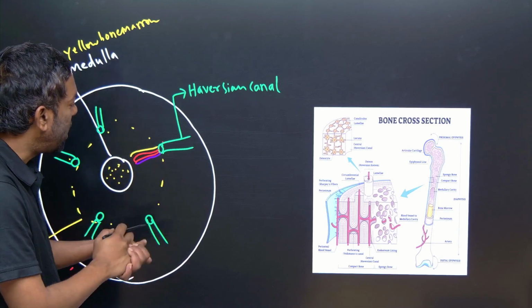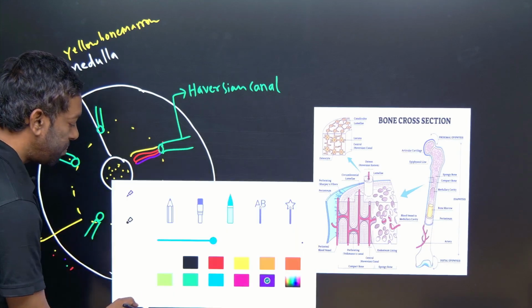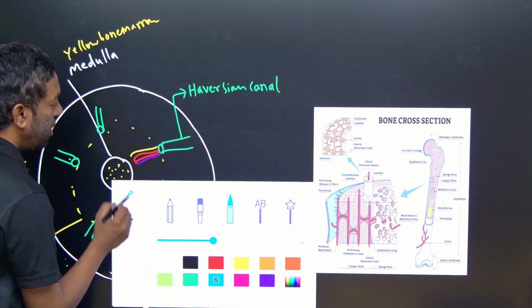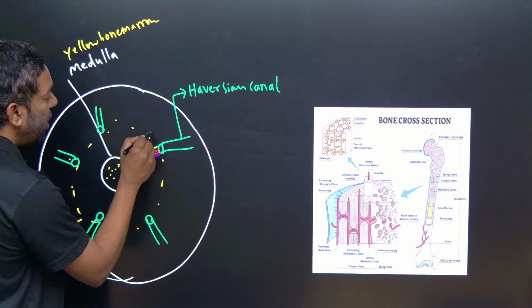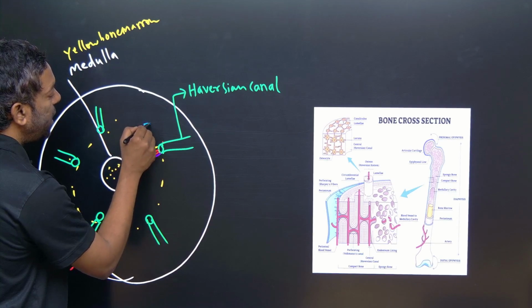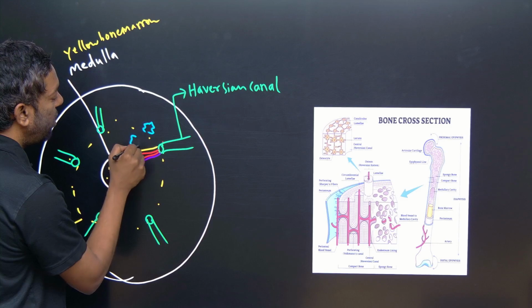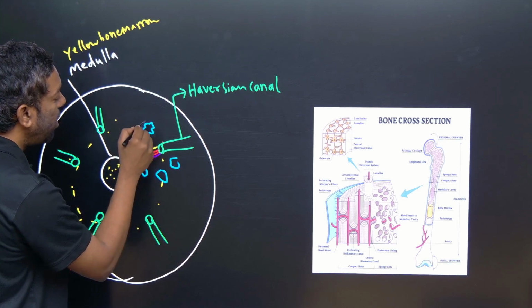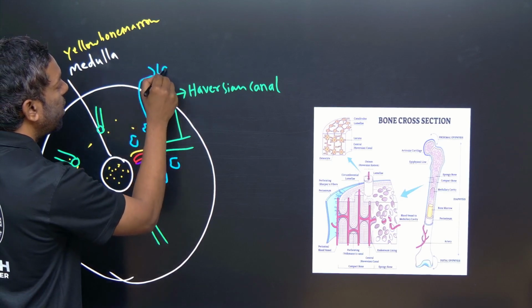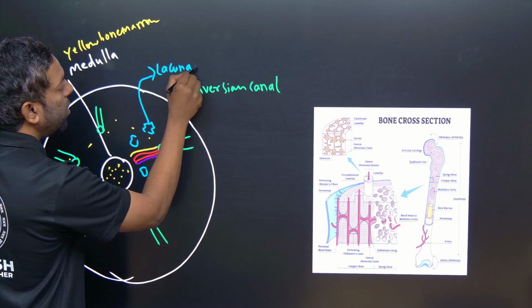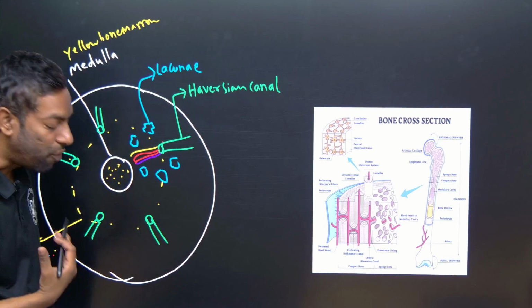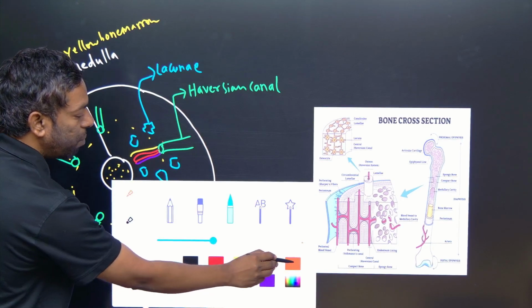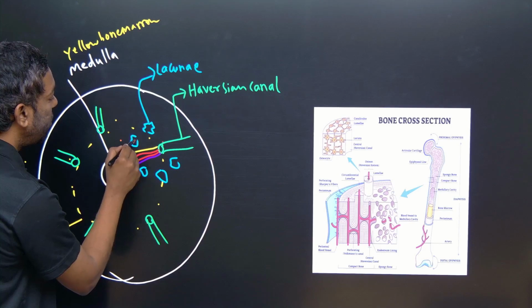Around the Haversian canal there are star-like spaces called lacunae. Lacunae provide space for the osteocytes.